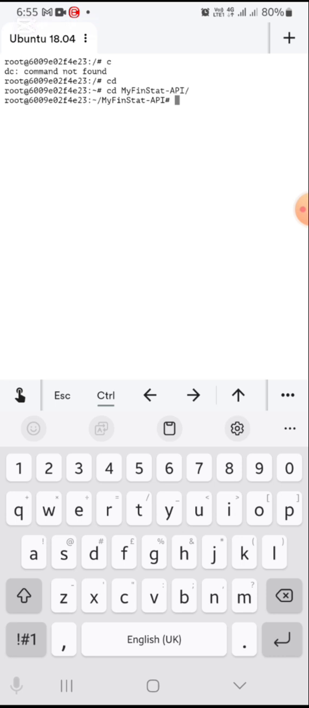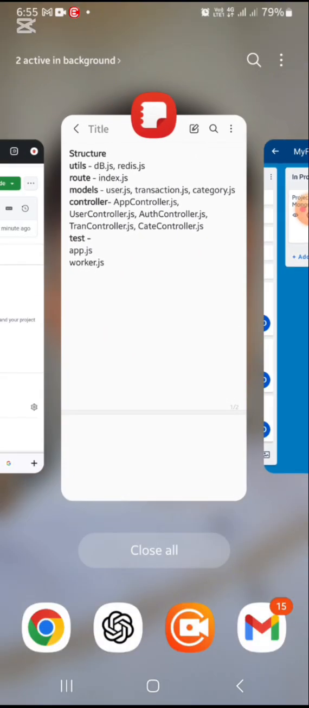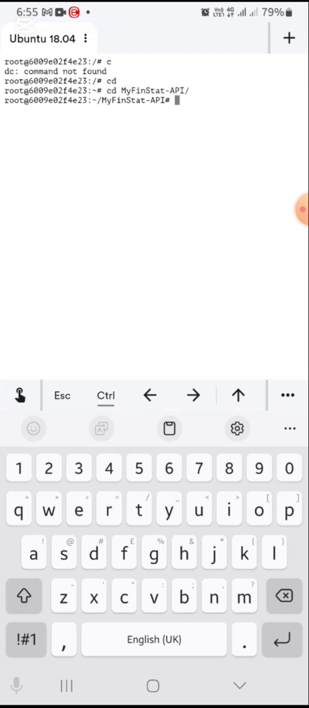So for this video, I'm just going to be creating the basic structure, which will look something like this: utilities, routes, models, controllers, tests. That's pretty basic. So for now, this is all I have in this repo. I already created a repository on GitHub and then cloned it here. So let's create the structure.